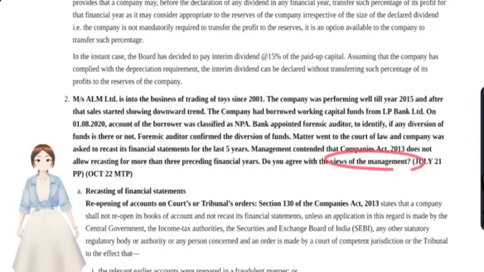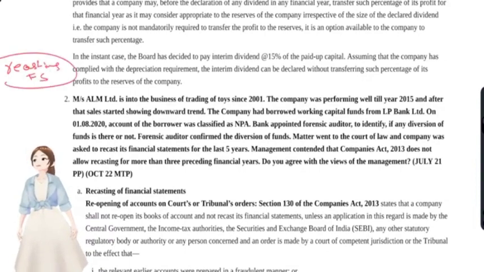First, I will explain what is recasting of financial statements. Recasting of financial statements is when there has been an error. You see, business goes on for several years. In past years, the business has found in its accounts that there's a small item, say like they have missed an invoice of rupees 1,000 or 1 lakh rupees, say anything. Missing an invoice affects only one balance.